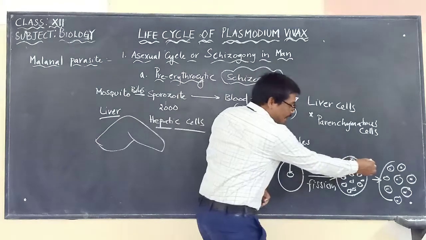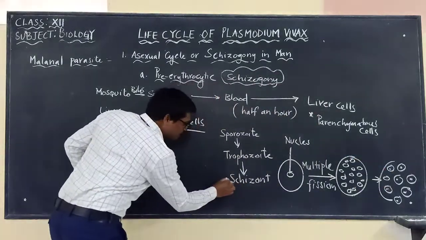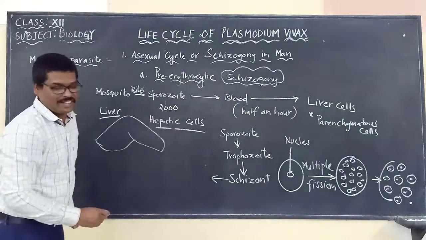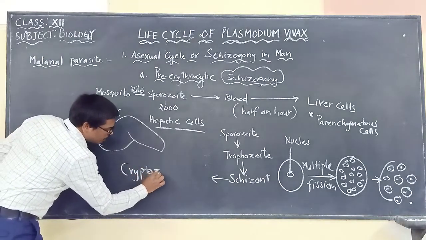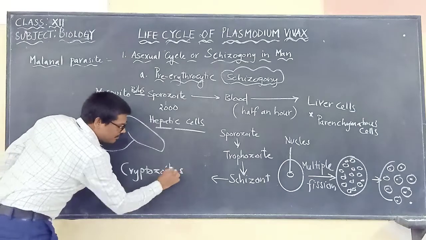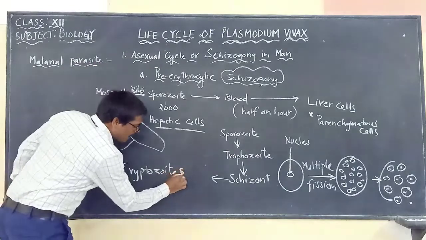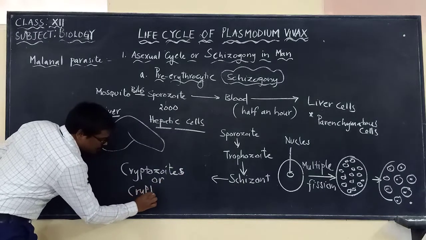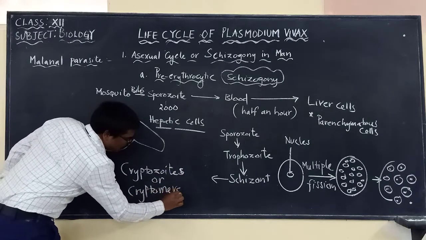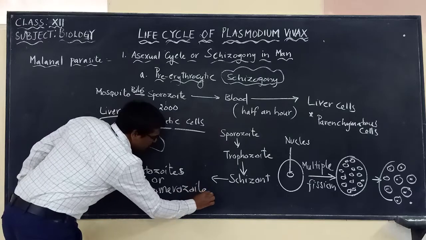Next we will be calling them as what? The cryptozoites, or otherwise we can also call them cryptomerozoites.